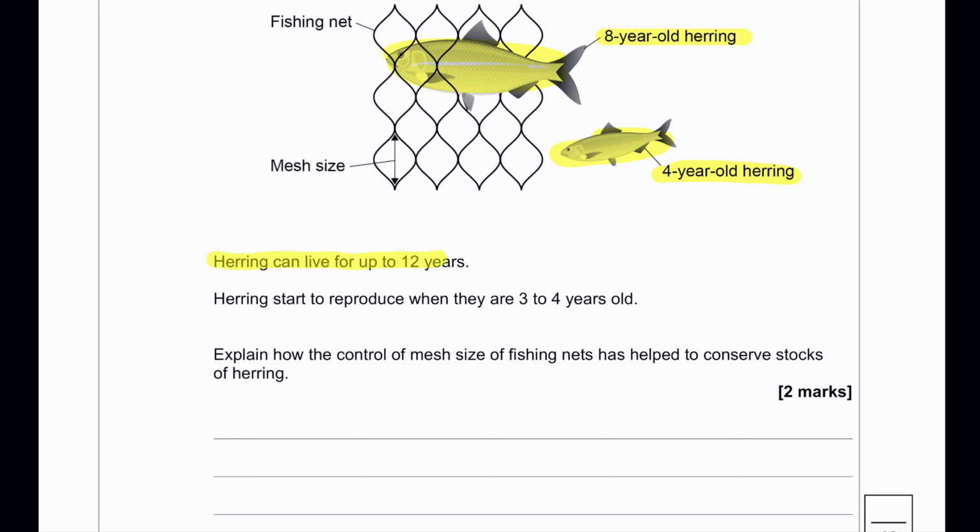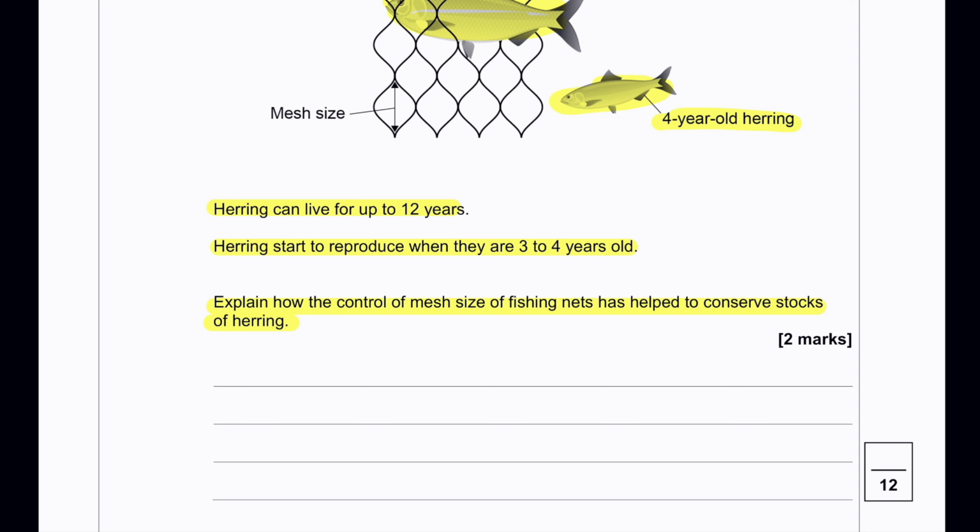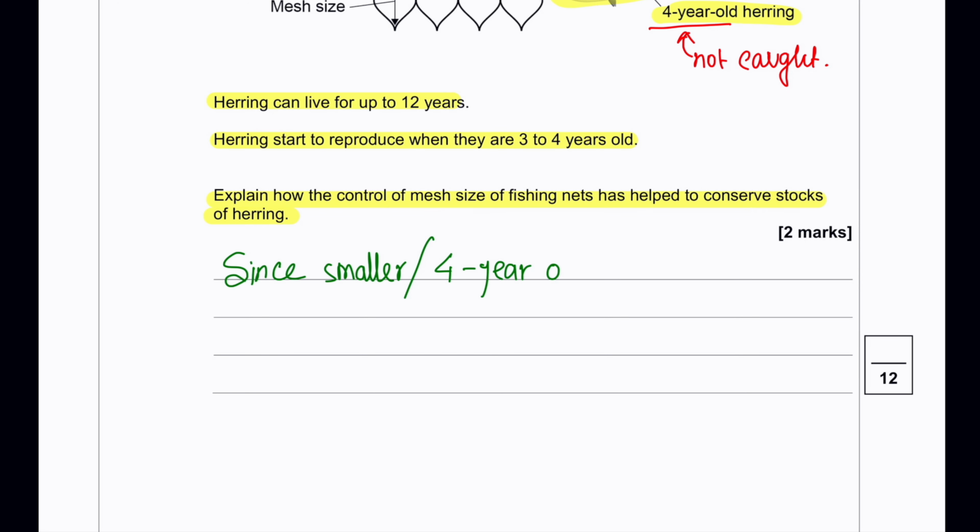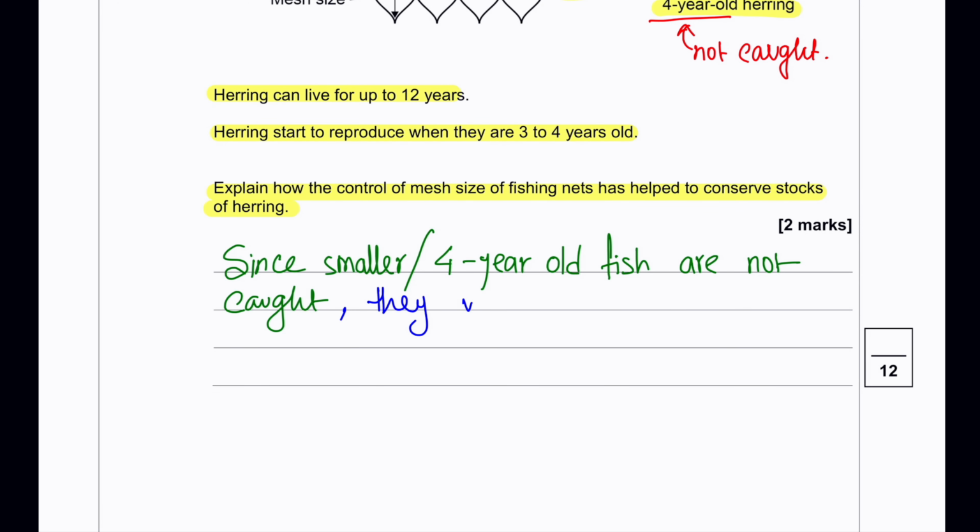Herring can live up to 12 years. Herrings start to reproduce when they are 3 to 4 years old. Explain how the control of mesh size of fishing nets has helped to conserve stocks of herring. Since the 4-year-old herrings were not caught, we can say the answer in this way: since the smaller or the 4-year-old fish were not caught, they were able to escape and reproduce.